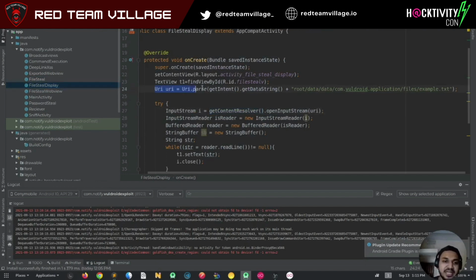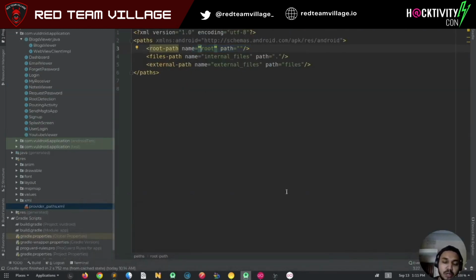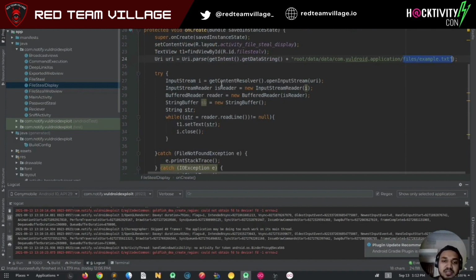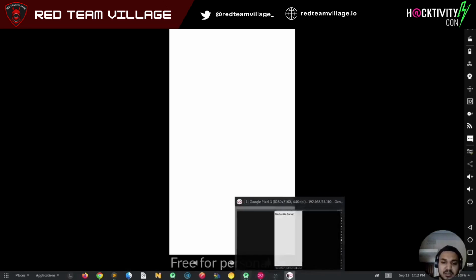Now let's see what exactly we are doing using this intent. Upon opening this intent, we pass the URI, that is root. As you see, root was the path, basically all paths. So we have entered the root path. Now we check for data, com.world.application, file example.txt. We pass that URI, and because the file provider is using this path and we are using the routing activity to process the intent, our exploit will be able to read this. Now let's see the demo for this as well.